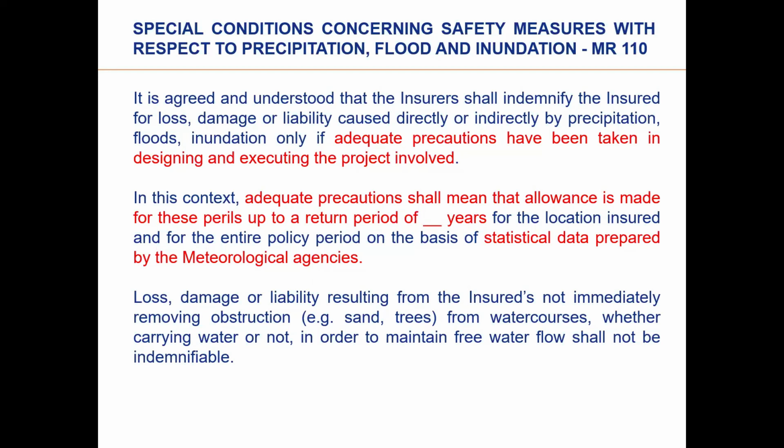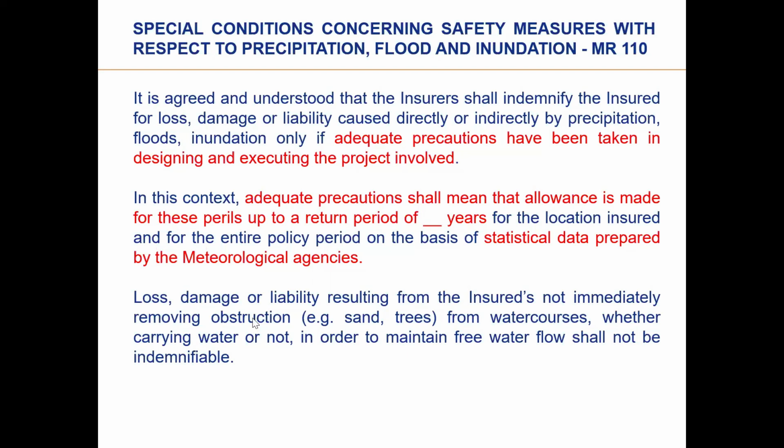These claims are rejected. Similarly, in case of precipitation, your 20 years return period data says that there is a possibility of 30 inches of rain in the monsoon in a period of, say, 24 hours. Now the client has to take precaution for 30 inches of precipitation, or 15 inches, whatever is coming out for that particular location. And if precautions are not taken up to that mark, then the claim is rejected.